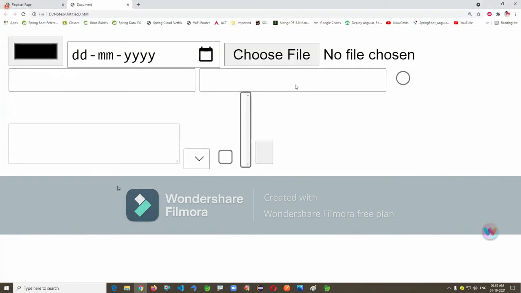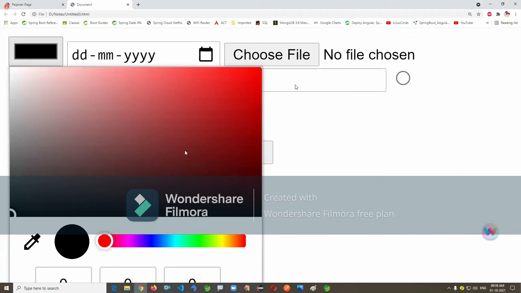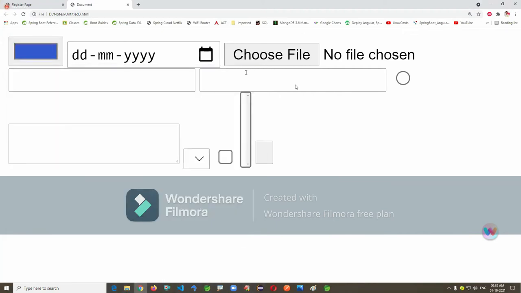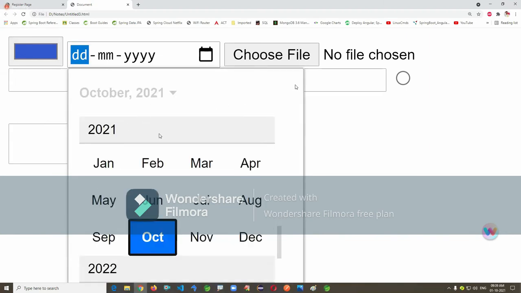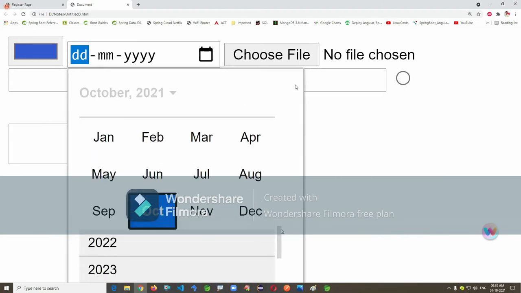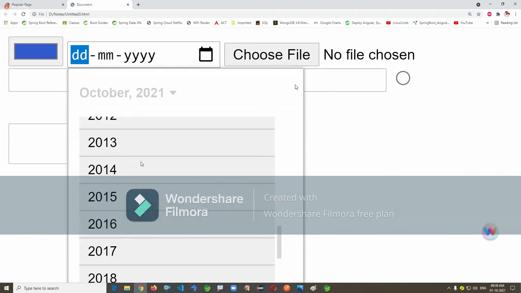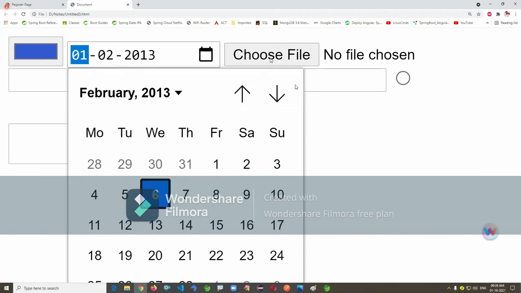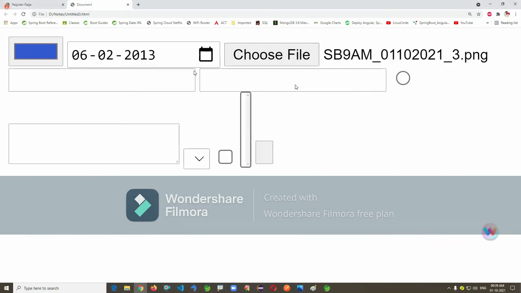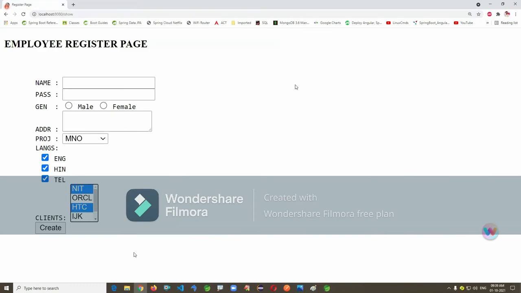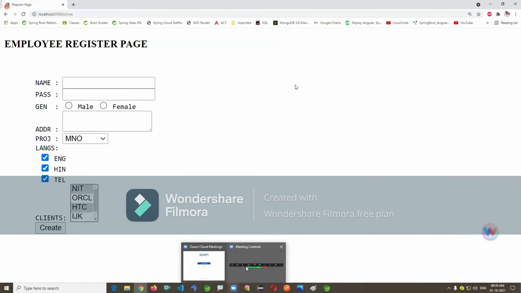Like this, it's a color input. It's a date input. Choose one image. Different inputs will come here. We'll go one by one, that will come later.